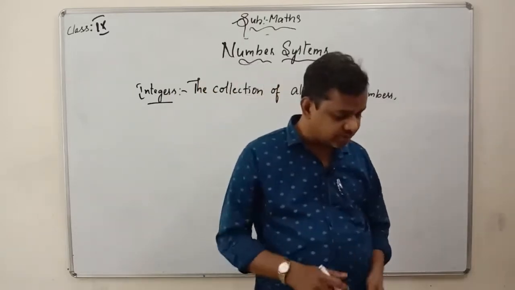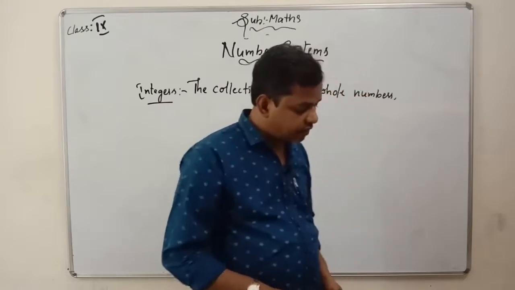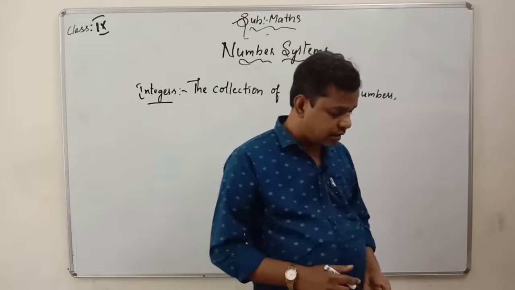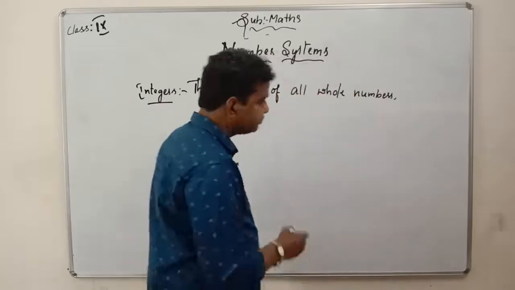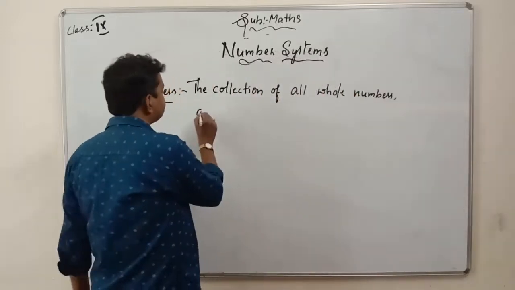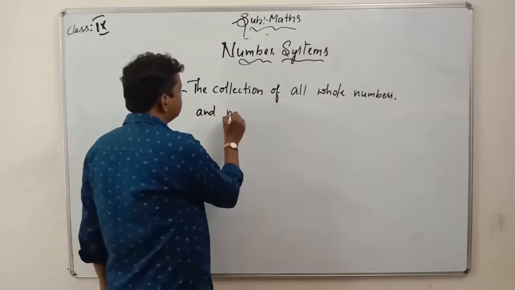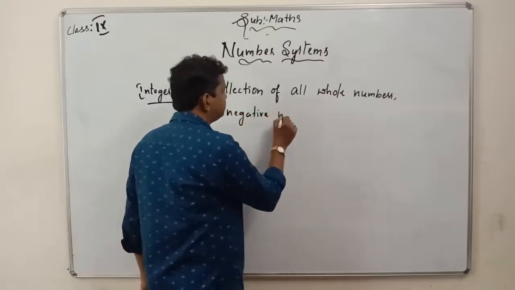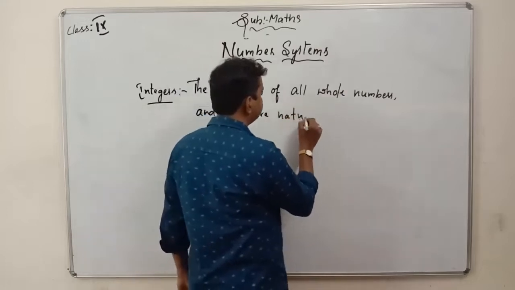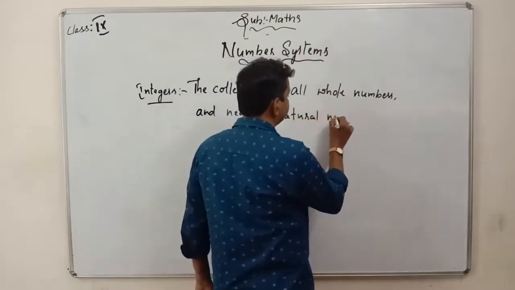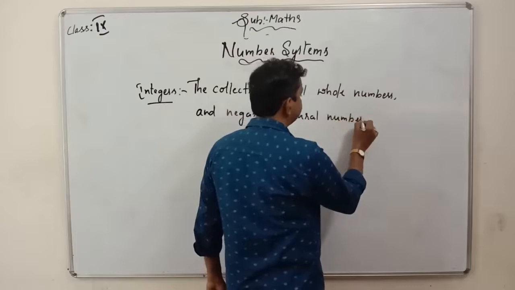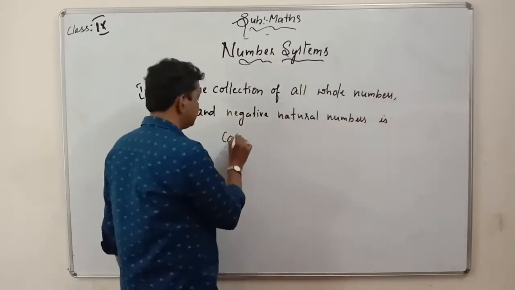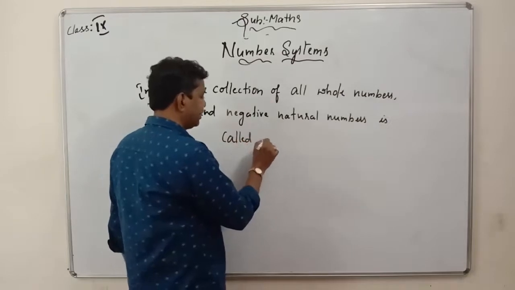The collection of all whole numbers and negative natural numbers is called integers.